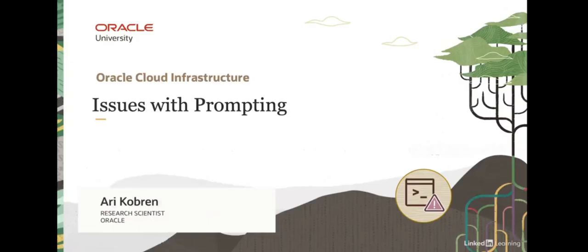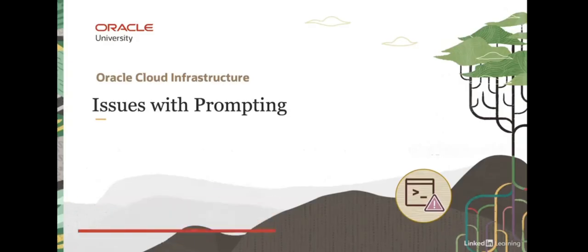Welcome back. In the last lesson, we talked about prompting and prompt engineering as a basic tool to help encourage LLMs to accomplish a wide variety of tasks. In this lesson, we'll talk about some of the dangers of prompting, specifically how prompting can be used to elicit unintended or even harmful behavior from a model.